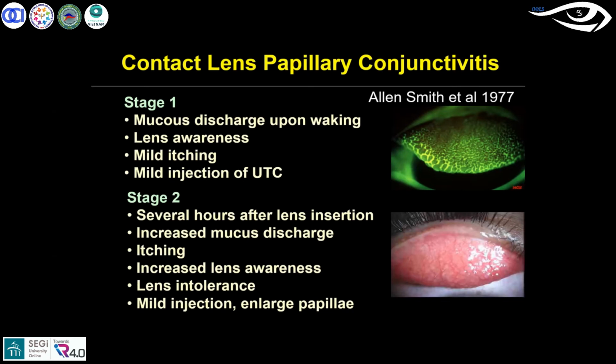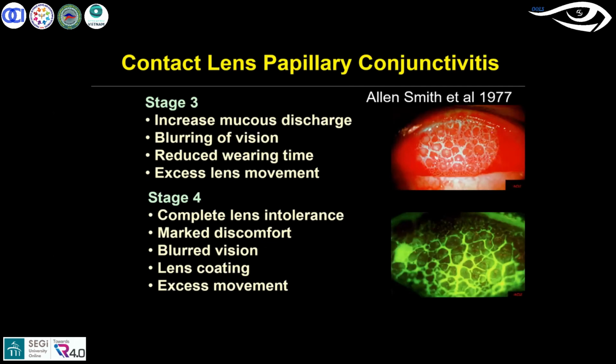Stage 3 is much more severe. So you tend to see increased mucus discharge, blurring vision, reduced wearing period, and excessive lens movement. Stage 4 is the most severe condition, where the client is definitely intolerant to the lenses, with marked discomfort, blurring vision, and then lens coating and excessive lens movement can be seen also.